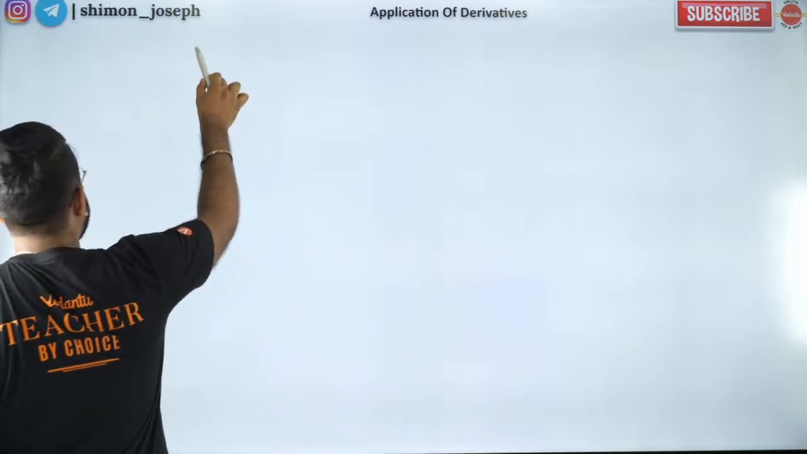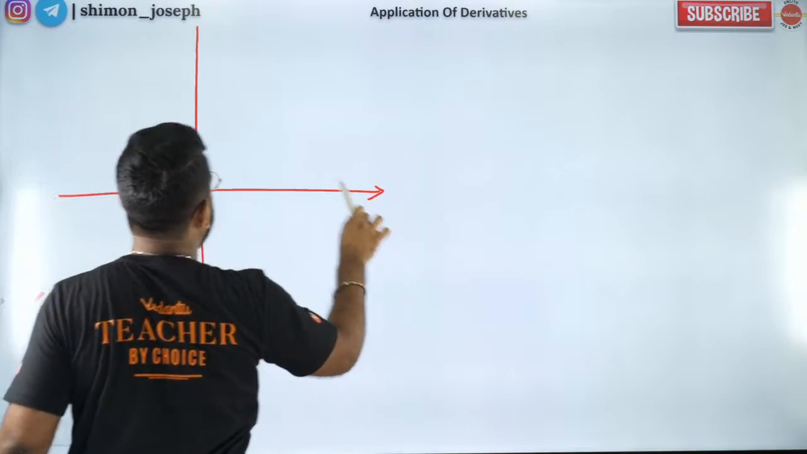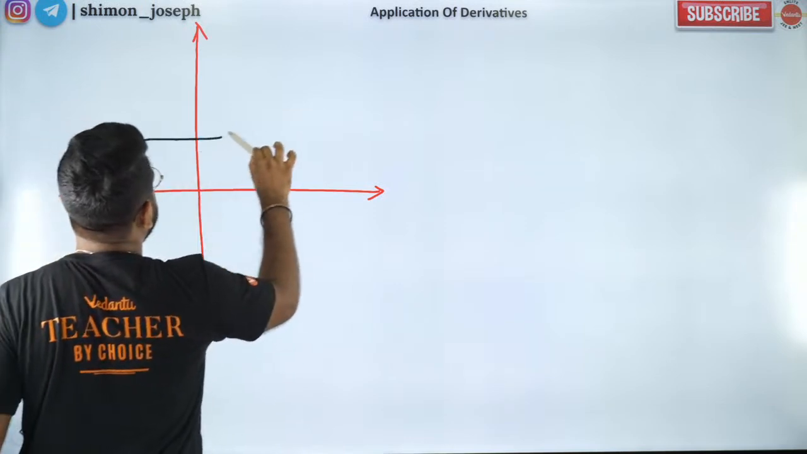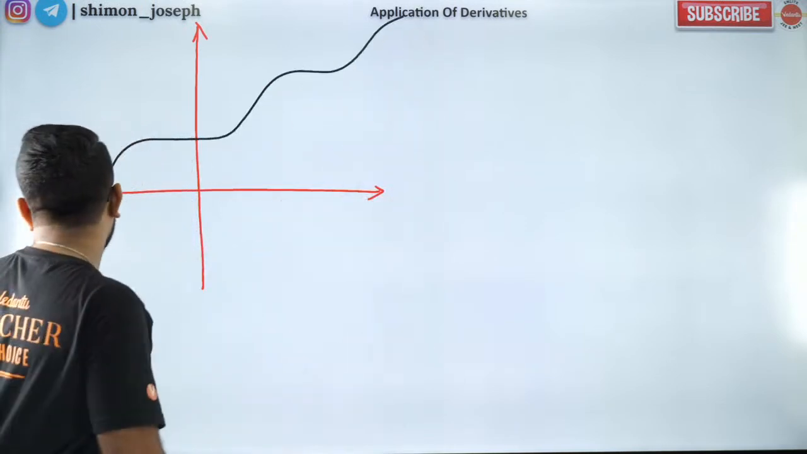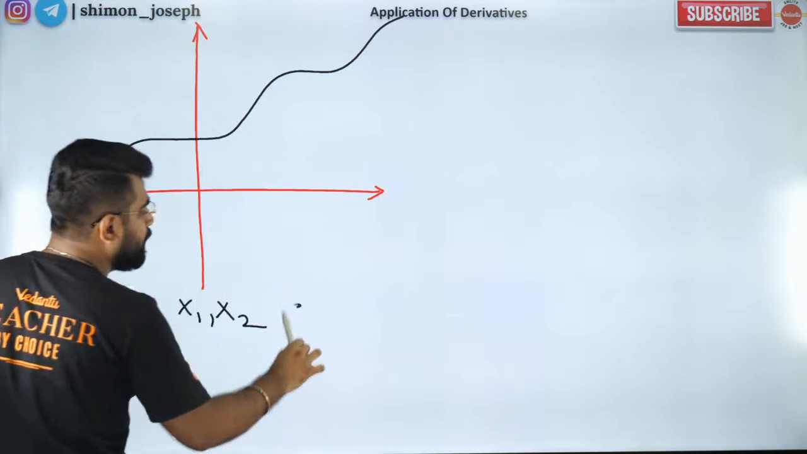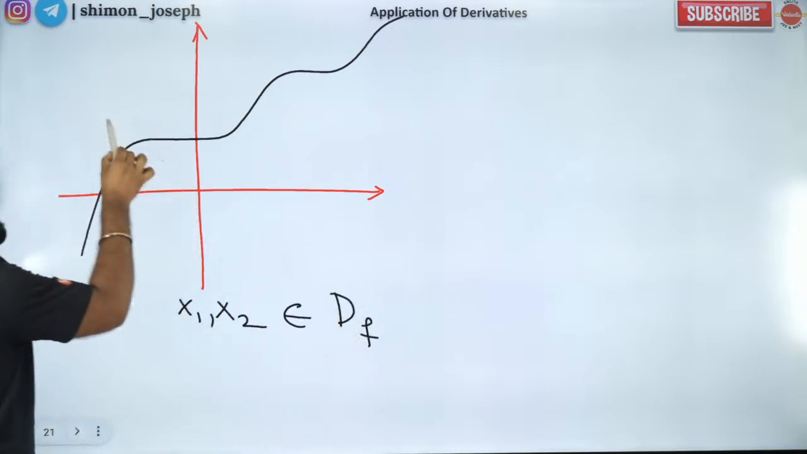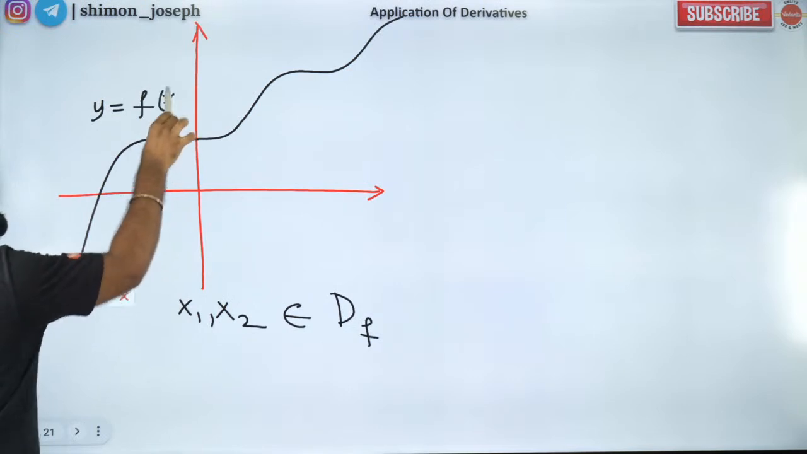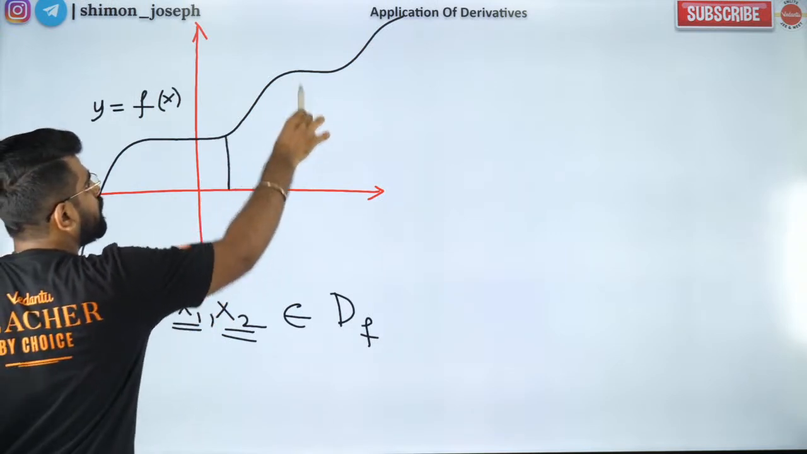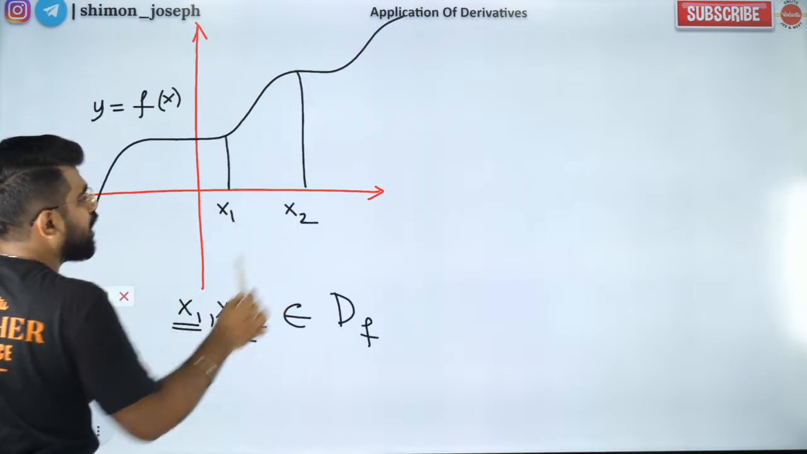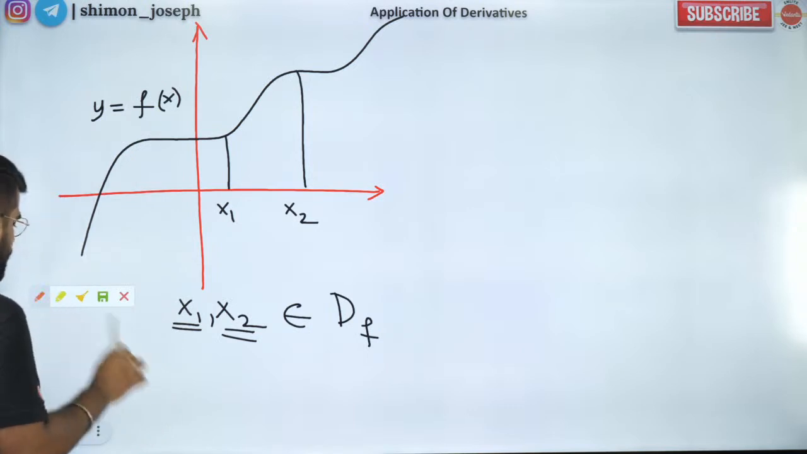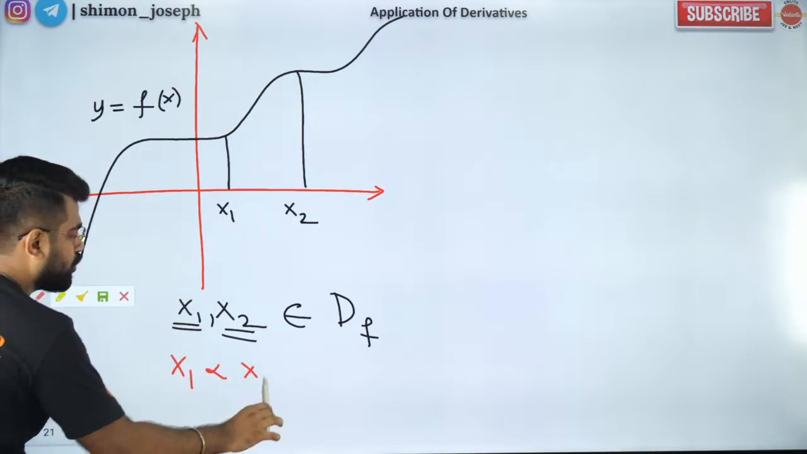Great. So, people, let's look at the mathematical definition of increasing function. Okay. So, when you have an increasing function, let's say like this. Let's take two values, x1 and x2, belonging to the domain of our function. So let's say this is the function y equal to f of x. I'm going to take two values of x, x1 and x2, which belong to the domain of our function, such that x1 is lesser than x2.